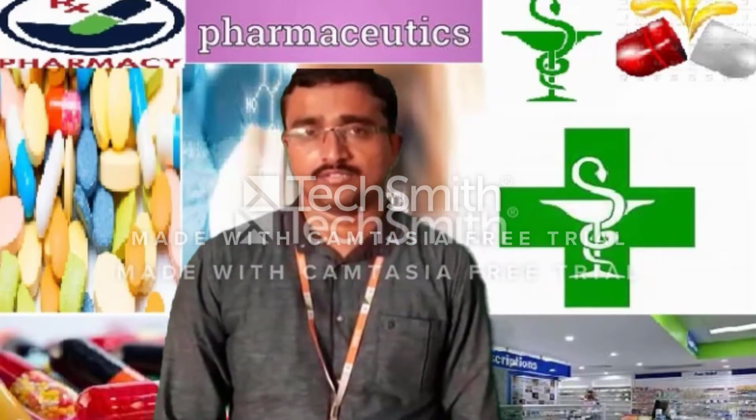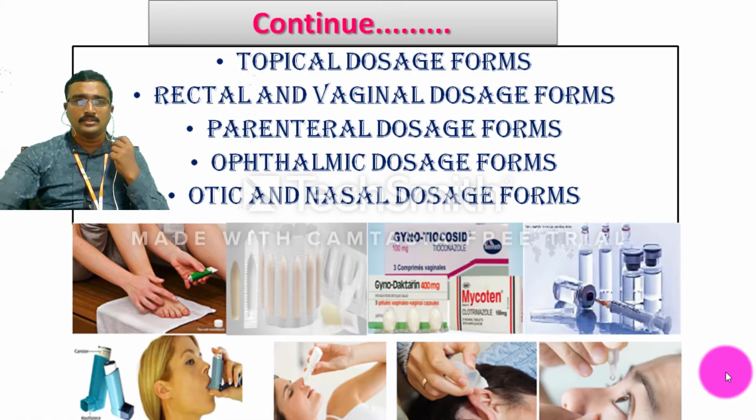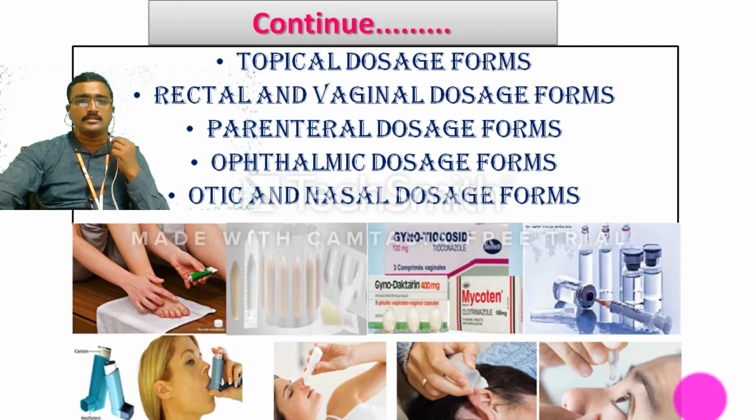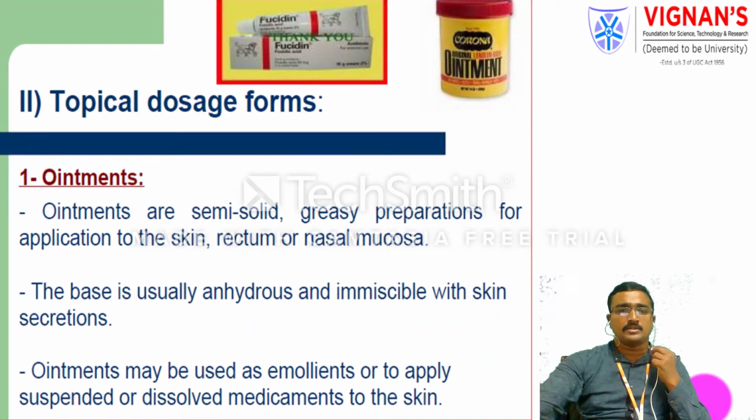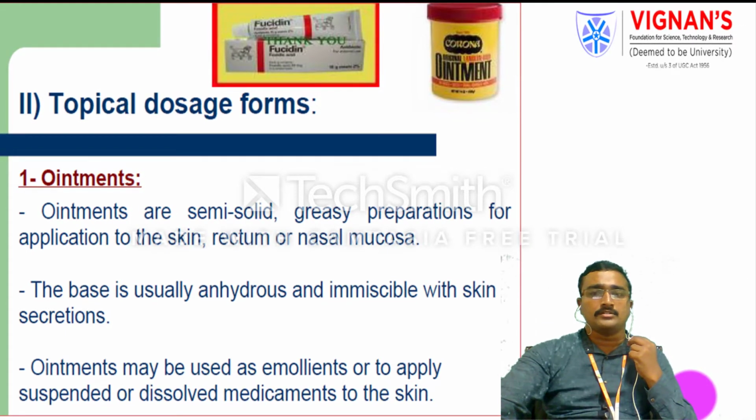So today I would like to discuss in this video the topical dosage forms, rectal, vaginal, parenterals, ophthalmics, otics and nasal dosage forms. Topical dosage forms are mainly external preparations, semi-solid in nature, applied onto the skin, rectal area or nasal mucosal area, such as ointments, creams, pastes and gels.